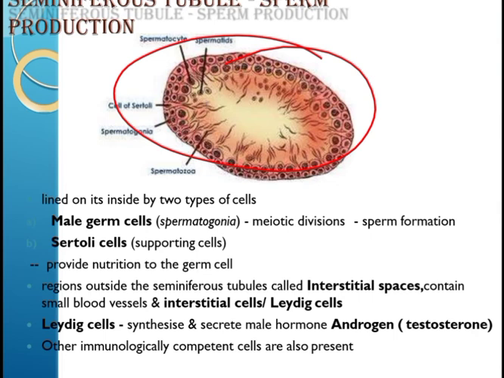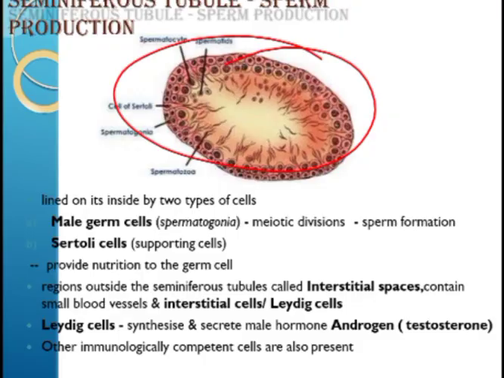These undergo meiosis producing haploid cells, first secondary spermatocytes and then spermatids. The Sertoli cells are tall, pyramidal cells which provide nutrition to the developing germ cells.